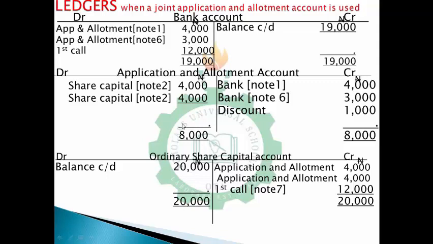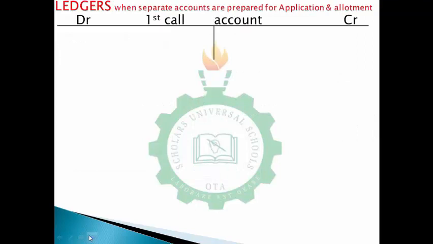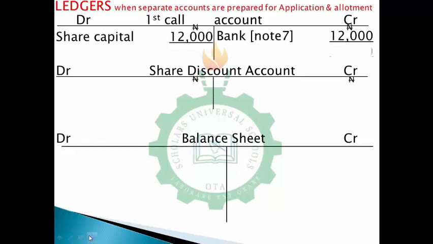So now in that case, what it means is this application allotment account sets up itself. So the accounts will be left with a bank account and ordinary share capital account. So that makes life easy for us. And also, if you check the account on your sheets, if you check the first call, you will notice that the first call account will set up itself. So also the only account that we have here will be the share discount.